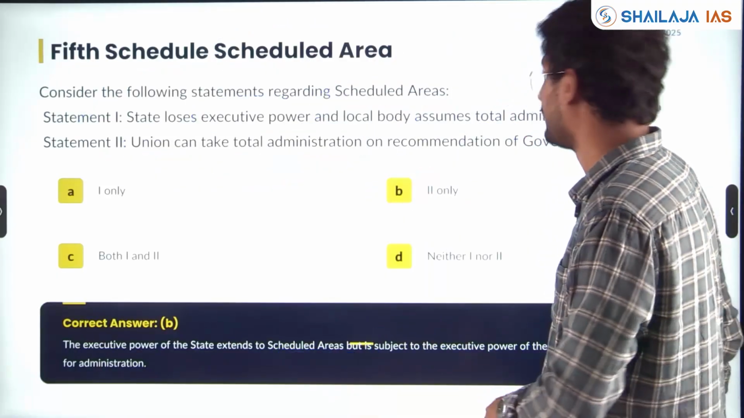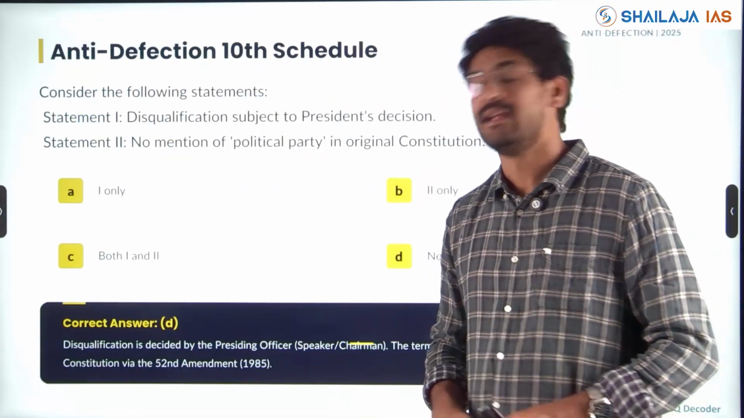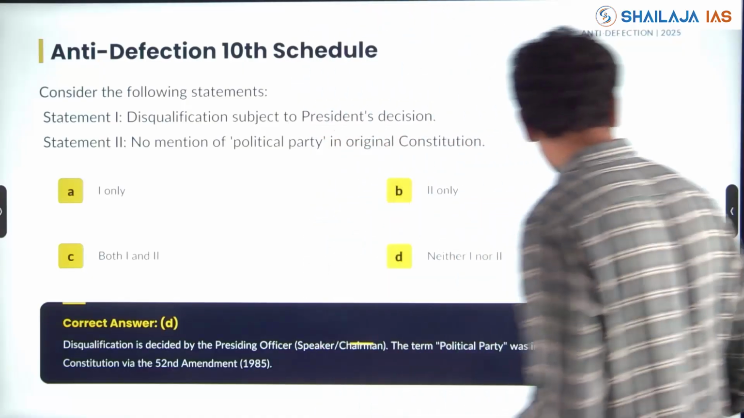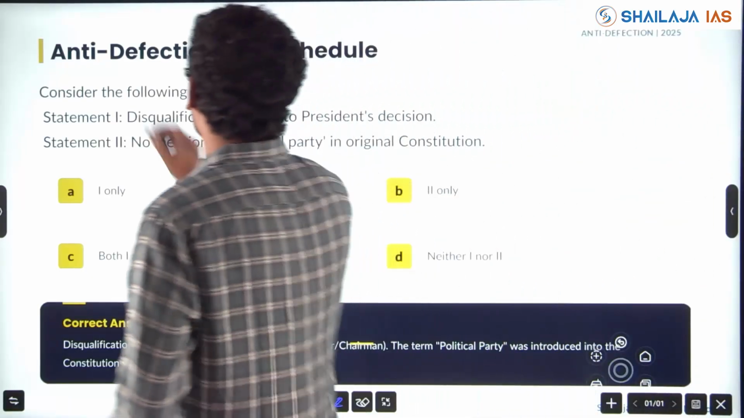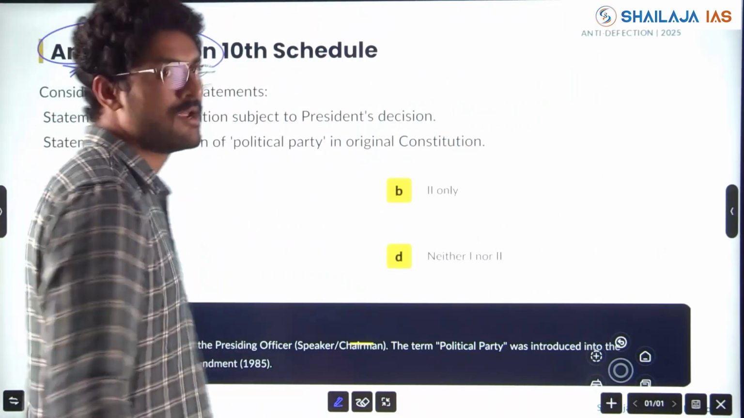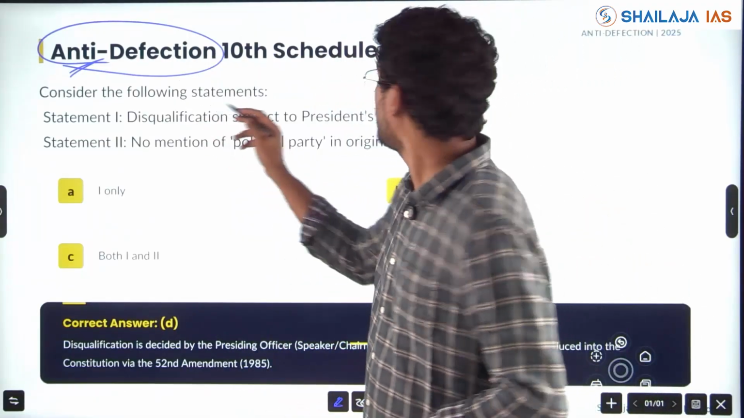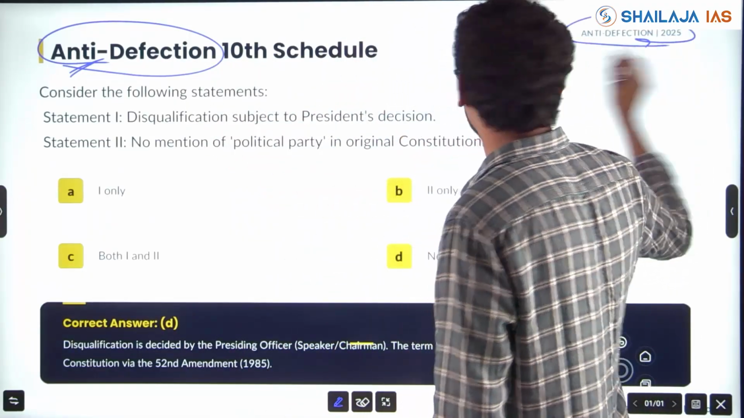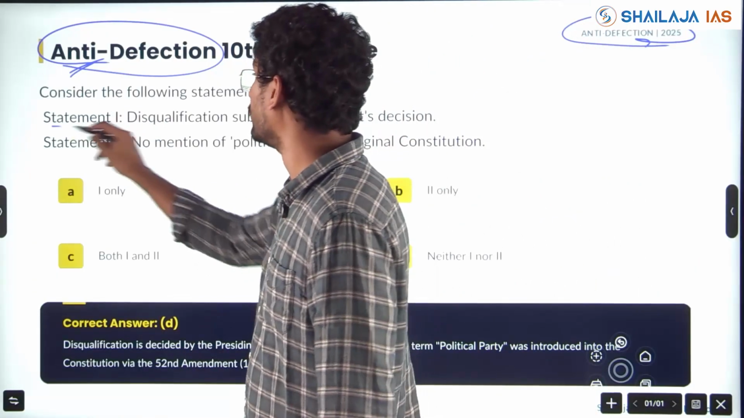Now, anti-defection and the 10th Schedule. Defection is one of the important topics and concepts asked each and every year or in alternate years in polity. So consider the following statement. This also was asked in 2025, 3 questions in 2025 from this unit itself.